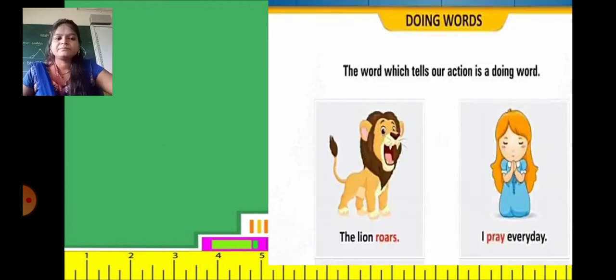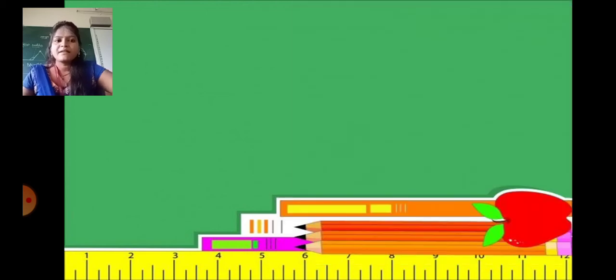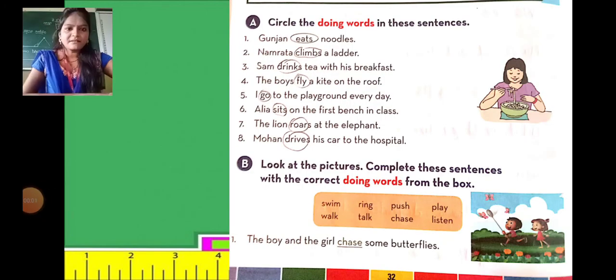Now next, the word which tells our action is a doing word. For example, the lion roars. Roars is a doing word. I pray every day. Pray is a doing word. Okay. Now students, after understanding the concept of doing words, let's do this exercise from our textbook. Exercise A: circle the doing words in these sentences. Students, here 8 sentences are given. In these sentences, you have to circle the doing words.